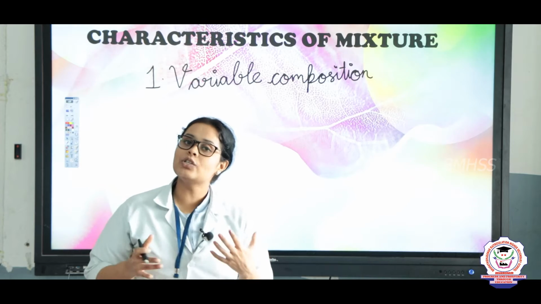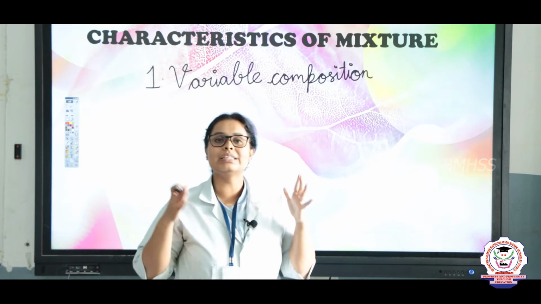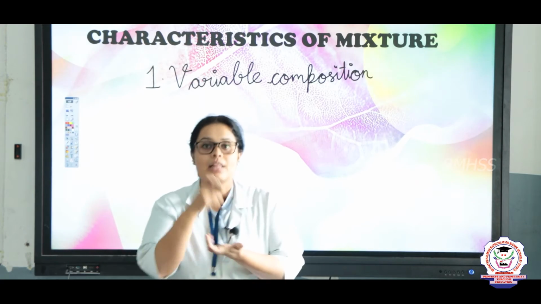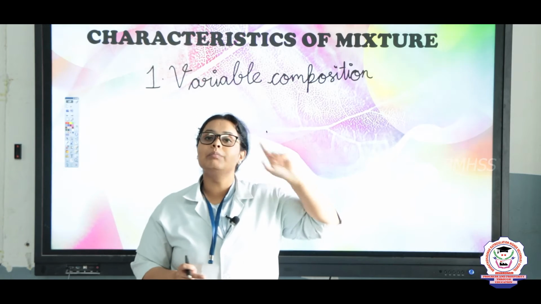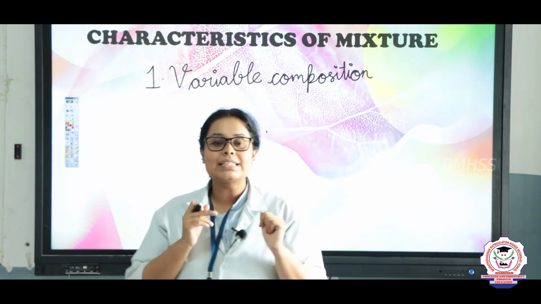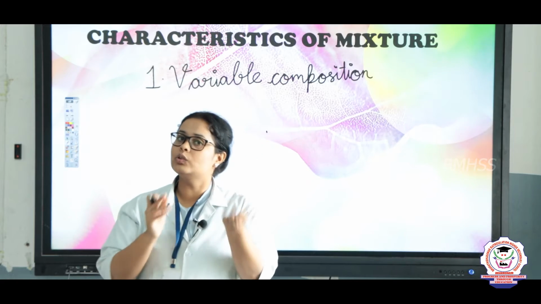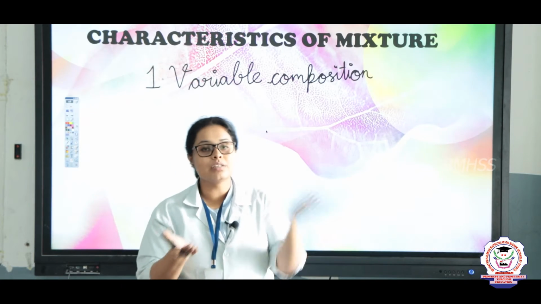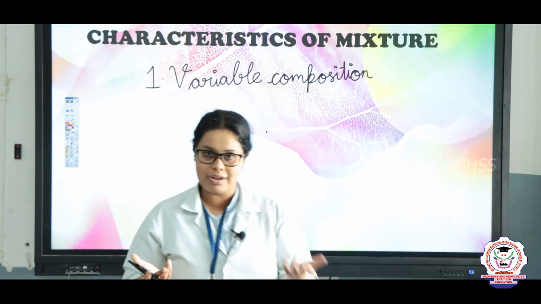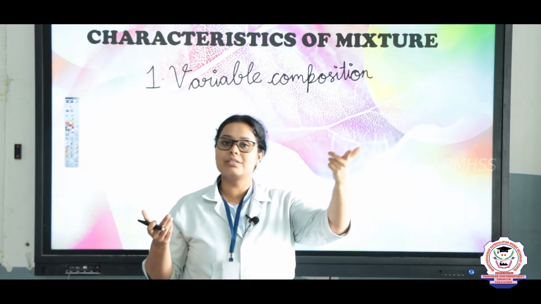When I take H2O, there are 2 hydrogen atoms and 1 oxygen atom, so it has a fixed composition with different kinds of properties. That is why we call it that a mixture will always have a variable composition. It also means that you can use different quantities. For example, I am taking salt. Now when I add salt into water, the solution will still be known as a salt solution, right? Even if I add a little bit of salt or if I add more salt, right?